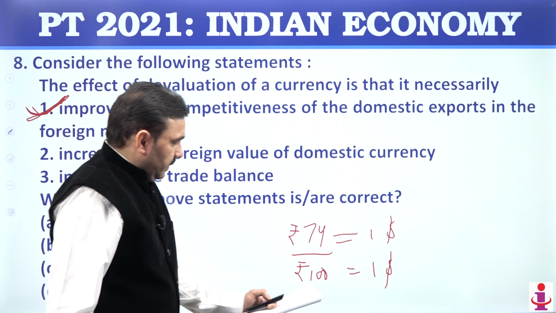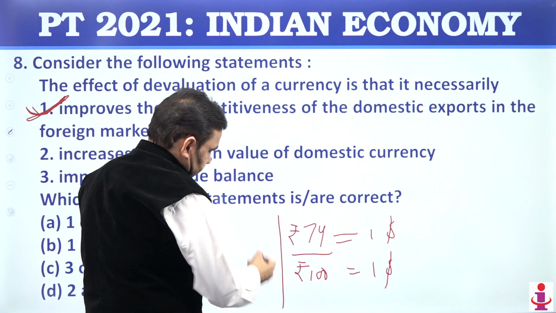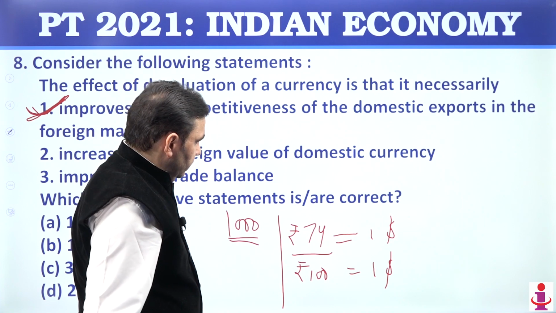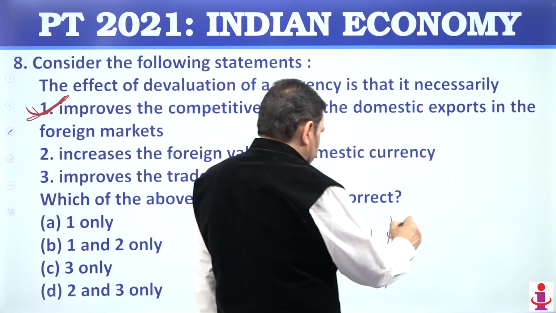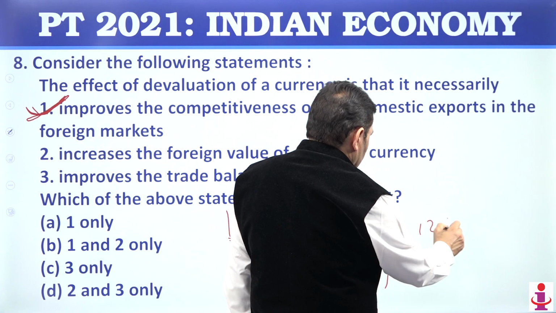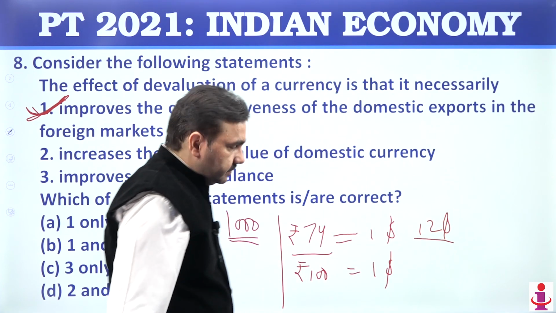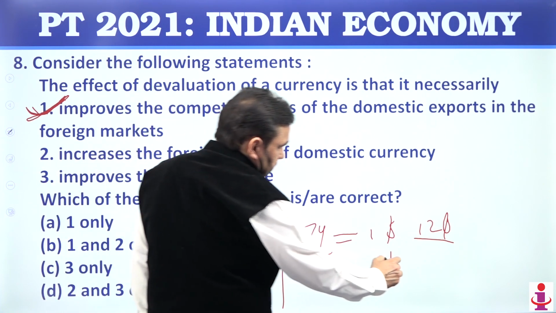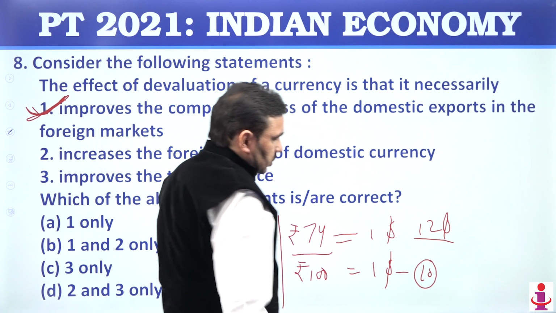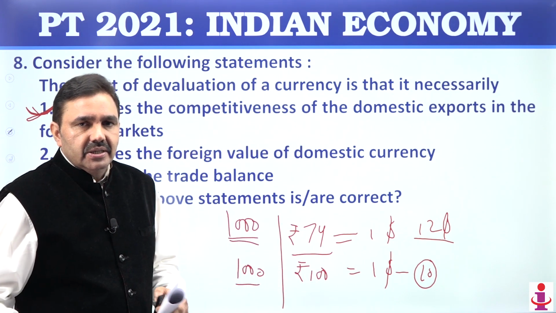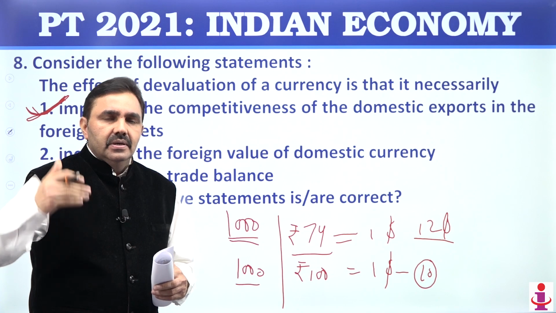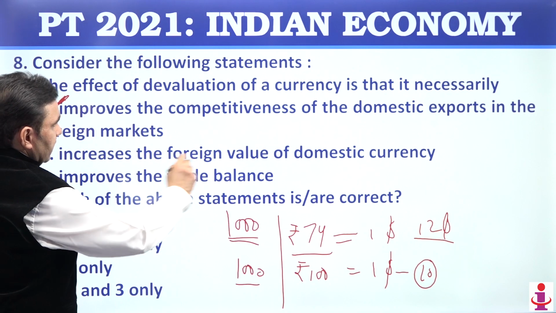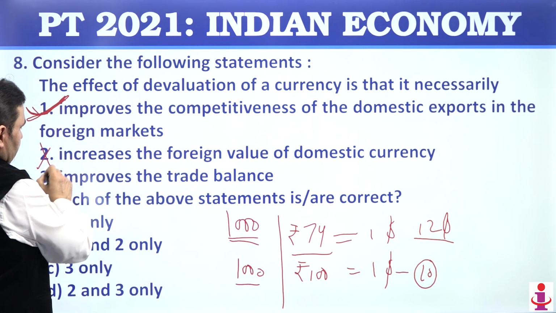Of course, because if you have a shirt of, let's say, 1,000 rupees, and in terms of 74 rupees, so it's going to be something around $12, $13. And if the conversion rate becomes 100, the shirt is going to be $10. So shirt is going to become cheaper in international markets. It means people are likely to buy our product more. So exports are going to become more competitive. Decrease in the value of currency.